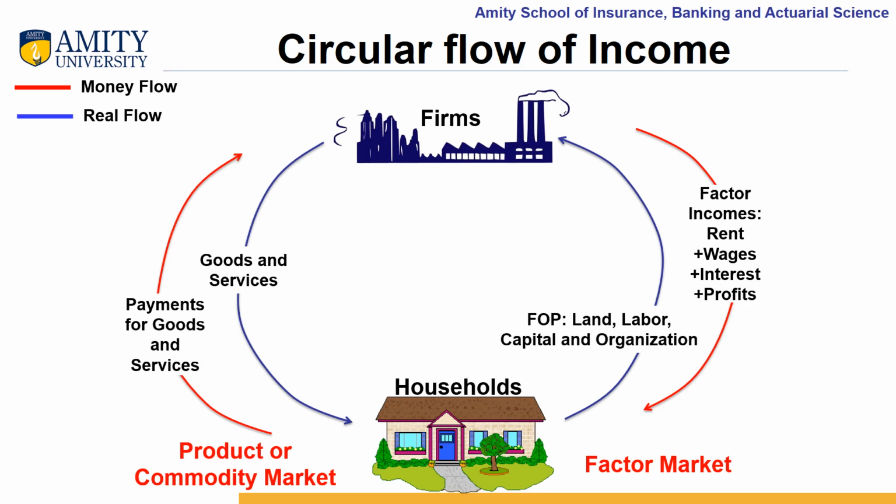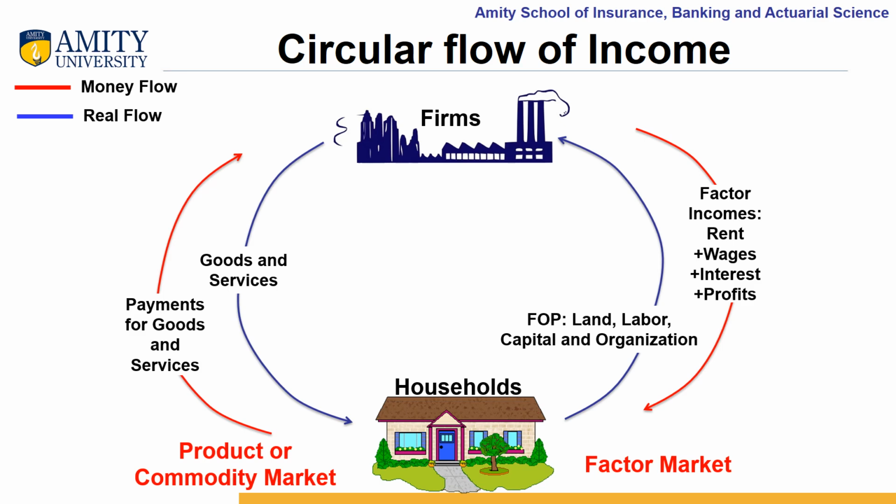So this money will be utilized by these business firms for again paying the rent, wages, interest or profits to their workers in the form of factor incomes. And again money will come to the households, which will be further utilized for making the payments for goods and services from some other business organizations in an economy. Now this red circle shows you how the money is flowing in an economy, and that is the reason it is known as money flow.